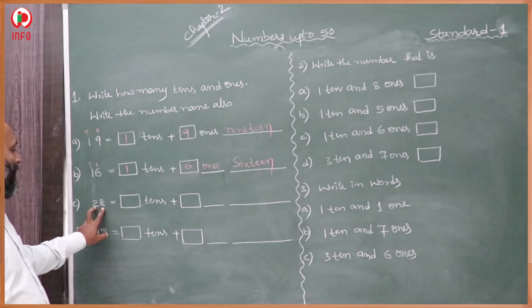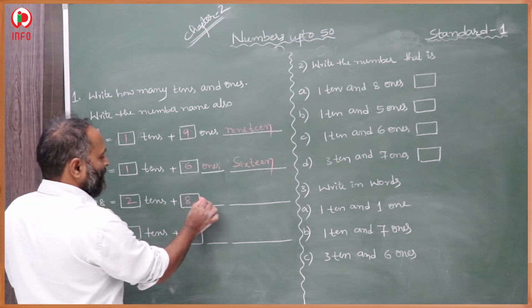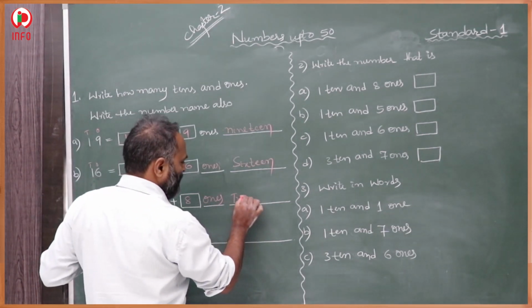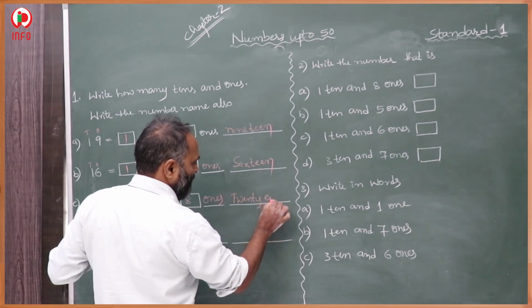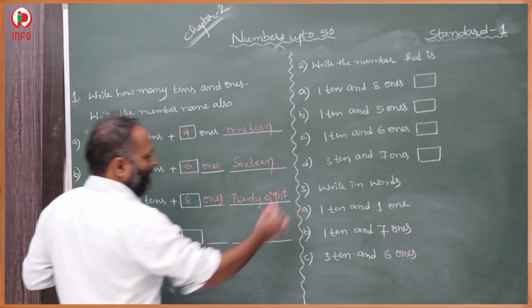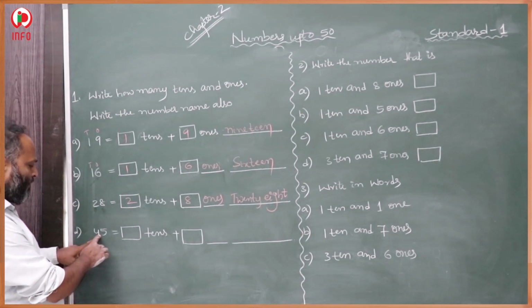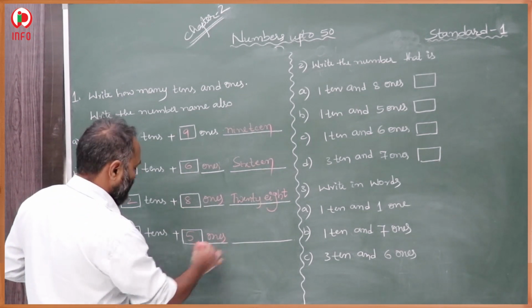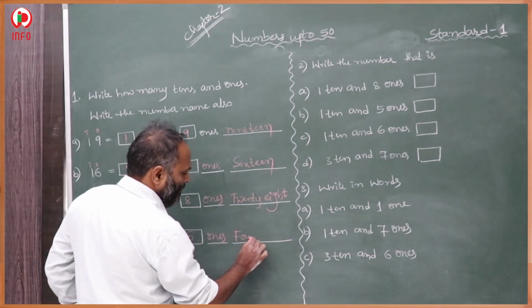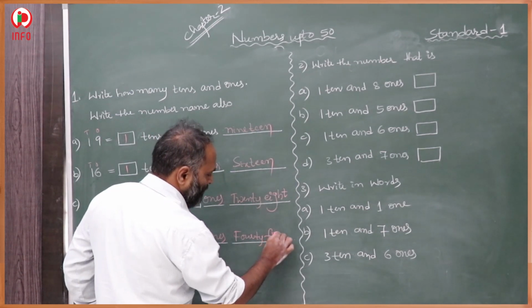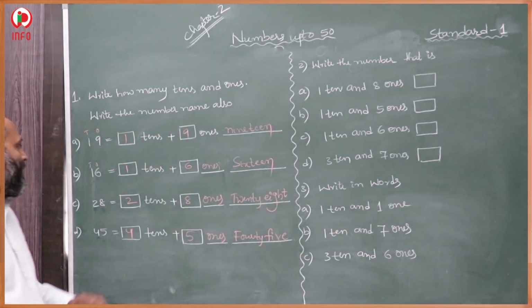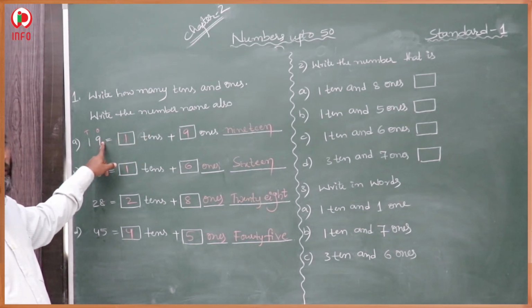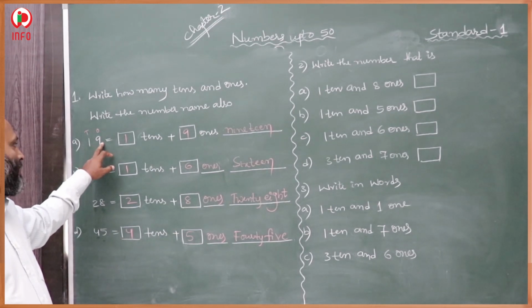Here 28. 28 means 2 tens, 8 ones. That is 28. Then 45: 4 tens, 5 ones. 45. In this way we have to write. How many ones, how many tens we have to see here and write. So this is tens value, this is ones value. Tens value is 1, ones value is 9.